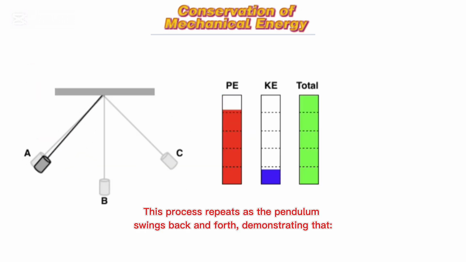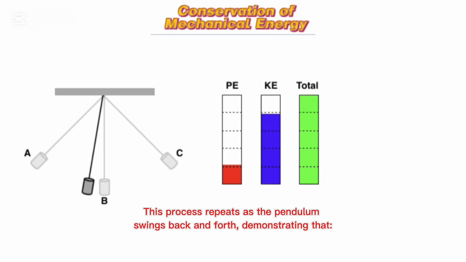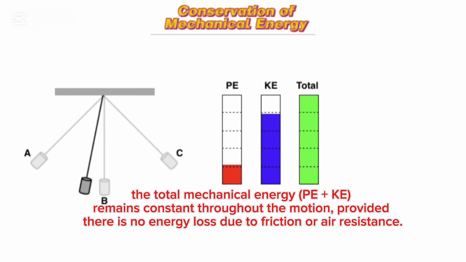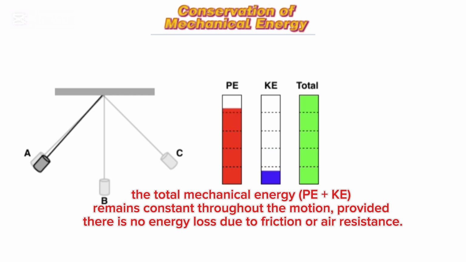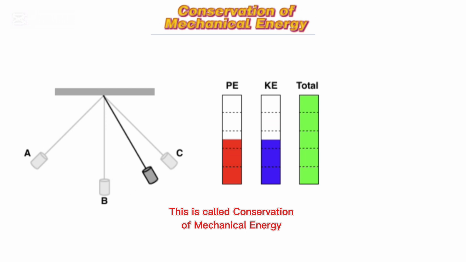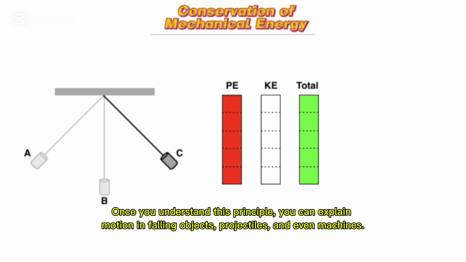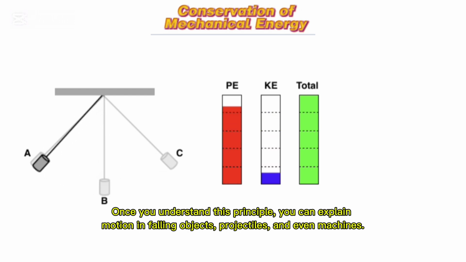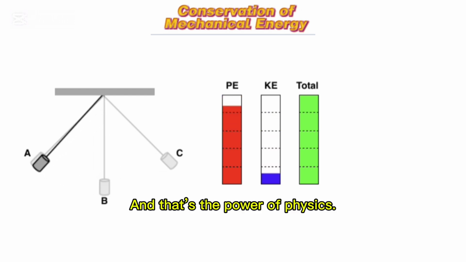This process repeats as the pendulum swings back and forth, demonstrating that the total mechanical energy, potential energy plus kinetic energy, remains constant throughout the motion, provided there is no energy loss due to friction or air resistance. This is called the conservation of mechanical energy. Once you understand this principle, you can explain motion in falling objects, projectiles, and even machines. And that's the power of physics.